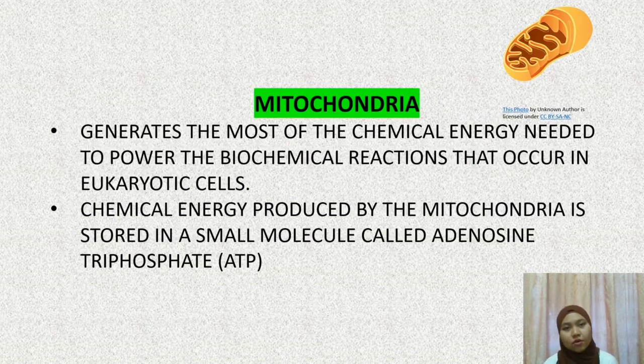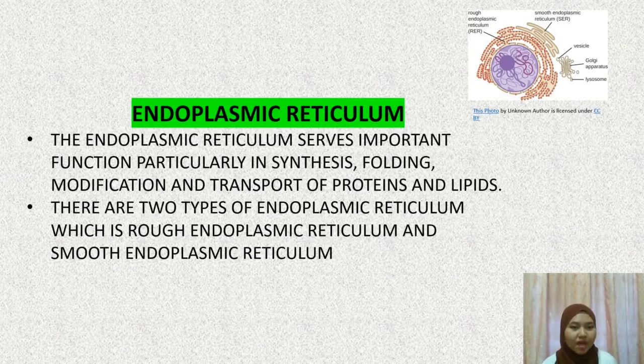Next, we have mitochondria. Mitochondria generate most of the chemical energy needed to power the biochemical reactions that occur in eukaryotic cells. Chemical energy produced by the mitochondria is stored in a small molecule called adenosine triphosphate, known as ATP. Next, we have the endoplasmic reticulum. The endoplasmic reticulum serves important functions particularly in synthesizing, folding, modification, and transport of proteins and lipids. There are two types of endoplasmic reticulum, which are rough endoplasmic reticulum and smooth endoplasmic reticulum.